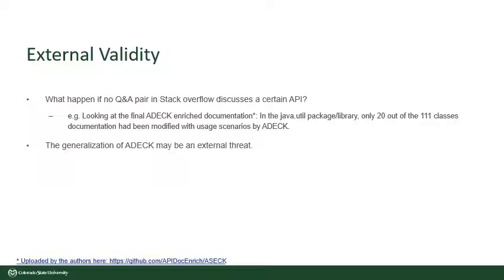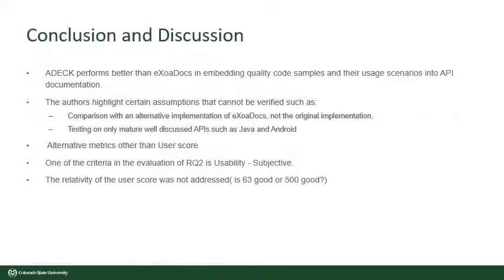Also, the generalization of ADECK may be an external threat because they verify ADECK on Java and Android APIs without testing other API documentation.